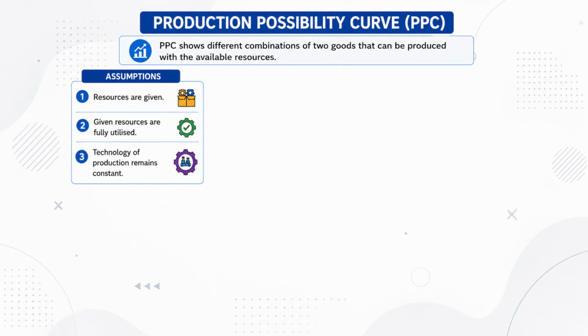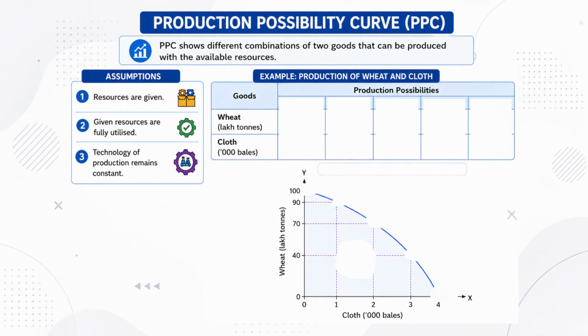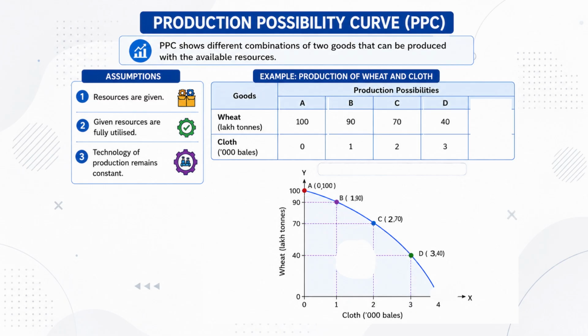For example, consider the production of wheat and cloth. At point A, 100 lakh tons of wheat and 0 cloth are produced. At point B, 90 lakh tons of wheat and 1,000 bales of cloth are produced. At point C, 70 lakh tons of wheat and 2,000 bales of cloth are produced. At point D, 40 lakh tons of wheat and 3,000 bales of cloth are produced. And at point E, 0 wheat and 4,000 bales of cloth are produced.